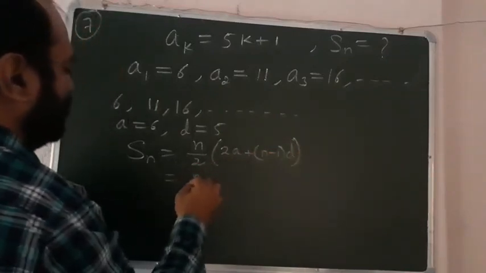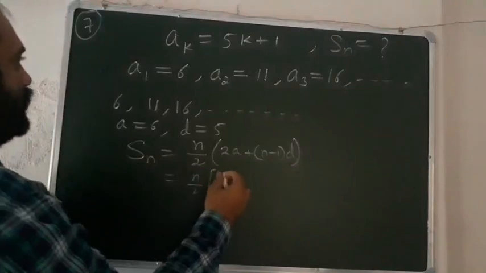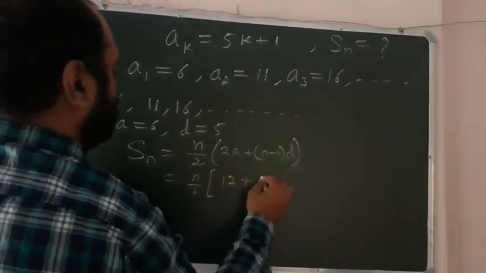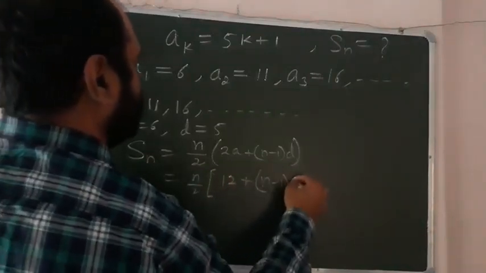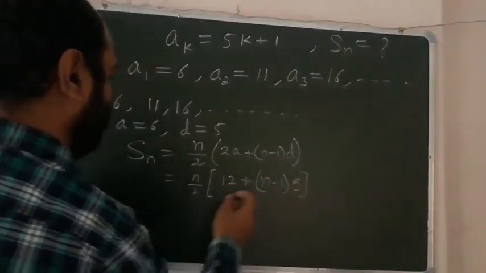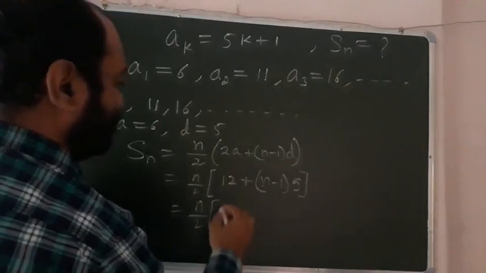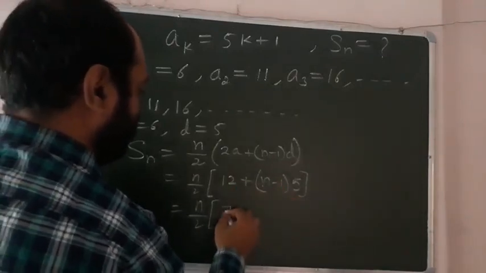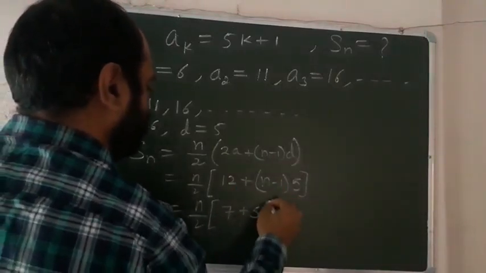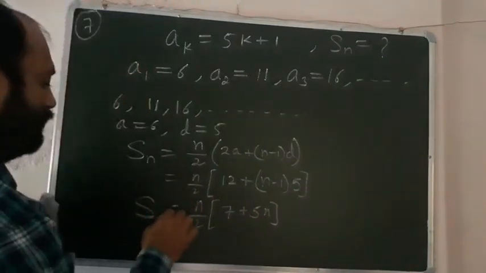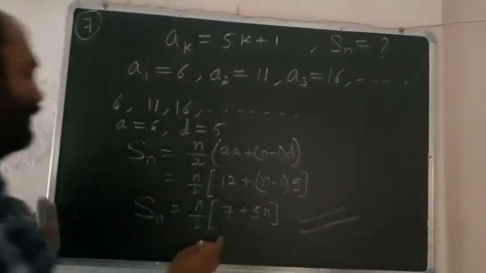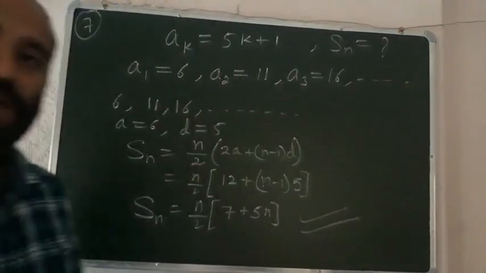So the value is n by 2, this is 2 into a means 12, plus n minus 1 into d, where d is 5. When we simplify this, it becomes n by 2 into 12 minus 5, that is 7, plus 5n. So this is your right answer. This is the sum to n terms, the right answer for this question number 7.